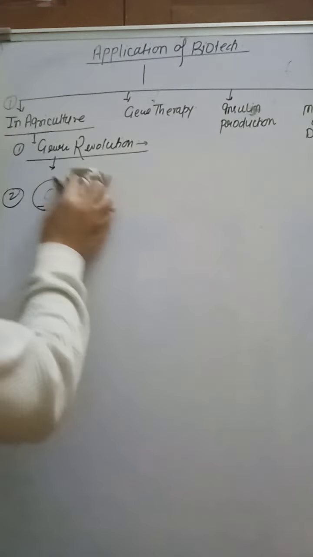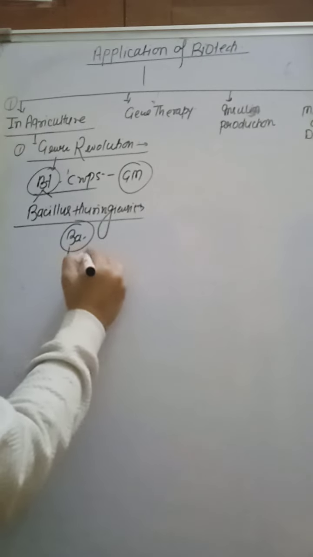So Bt crop is a GM or genetically modified crop in which the Bt gene is used. Bt stands for Bacillus thuringiensis. Bacillus thuringiensis is a bacterium from which the Bt toxin gene is isolated.